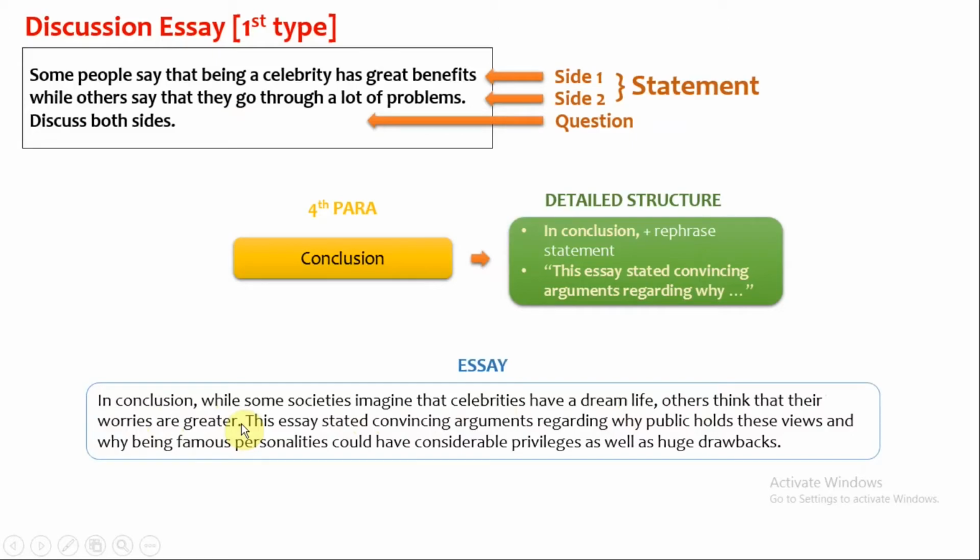The last sentence of the conclusion should state what you discussed about the two sides. Don't include any new idea here. You must always start this para with, this essay stated convincing arguments regarding why. I wrote, this essay stated convincing arguments regarding why public holds these views and why being famous personalities could have considerable privileges as well as huge drawbacks. Here I have concluded that I have discussed both the sides.